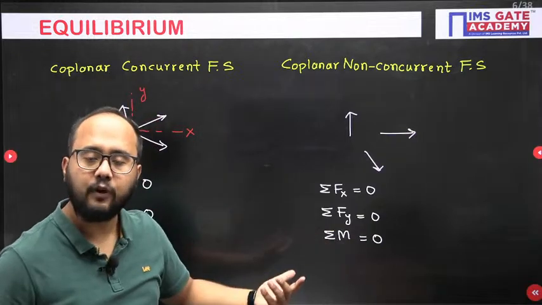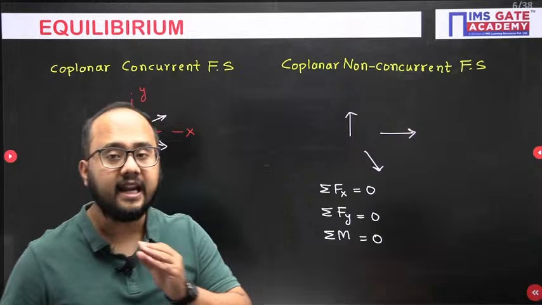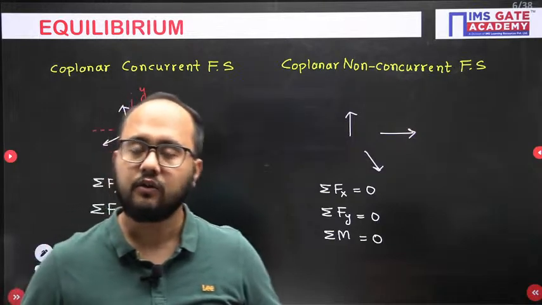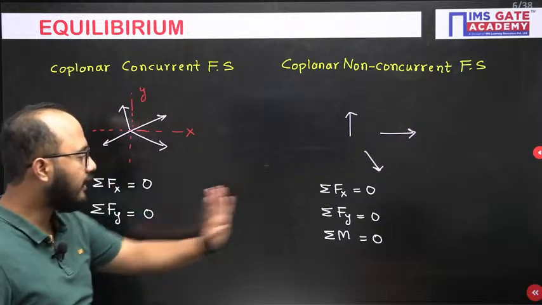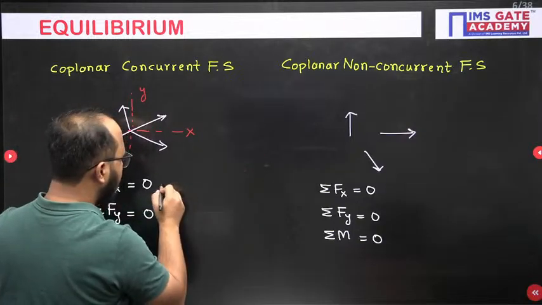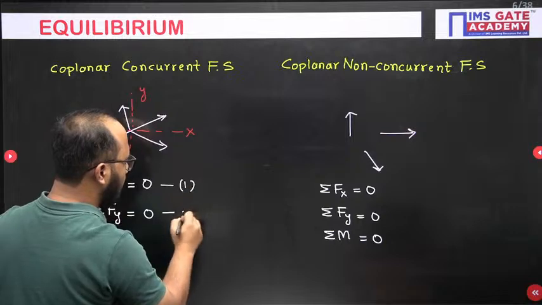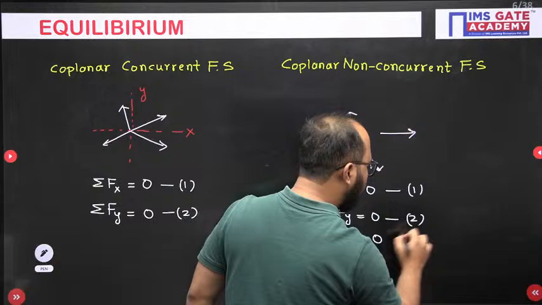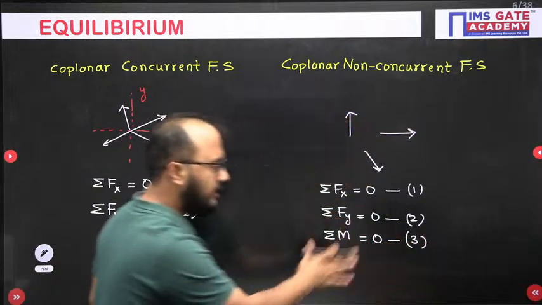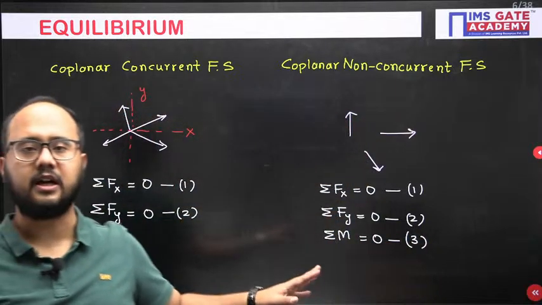Now about which point? You can take any point. All the points should have a net moment value 0. So we have 3 equations for non-concurrent, and for concurrent we have only 2 conditions. So these things we should remember. Okay, this is all about our equilibrium chapter. This is the basic thing everyone should understand.